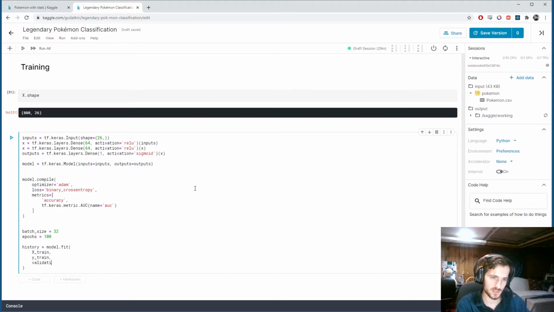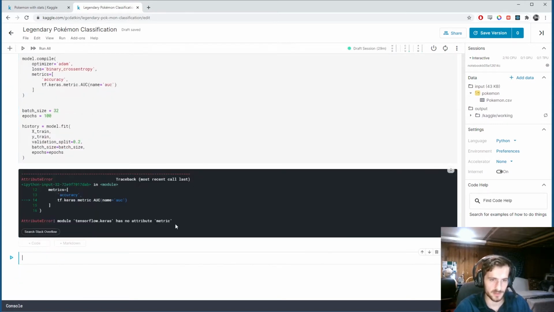Then we'll give it a validation split. 20% of the data will be used for cross-validation. And then we will specify the batch size as we did before, and same with the epochs. Alright, and let's run it. Let's train it, and it should be metrics.